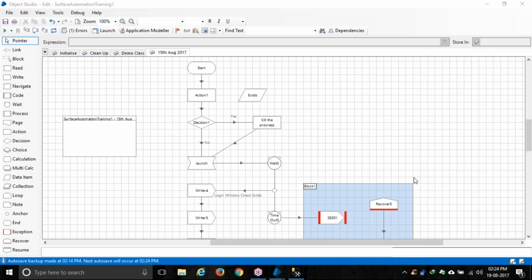You guys need to practice for some time as well. I cannot go one by one. It's not as simple as it looks. There will be a lot of problems that will come. So maybe the first 2 or 3 weeks I need to go a little bit slow, and there will be 2 small projects we'll do. One is on a Windows application, one is on a web application.